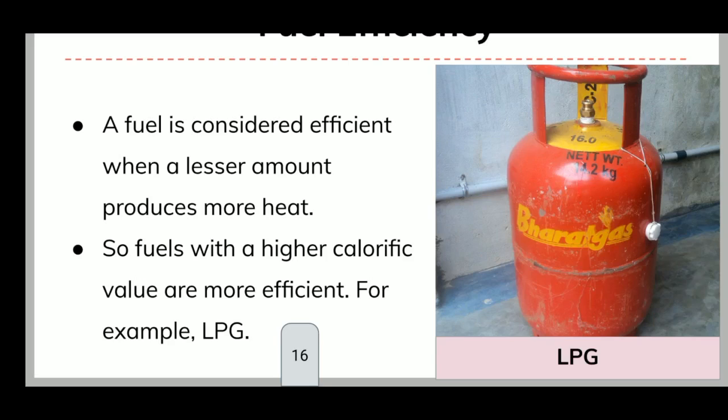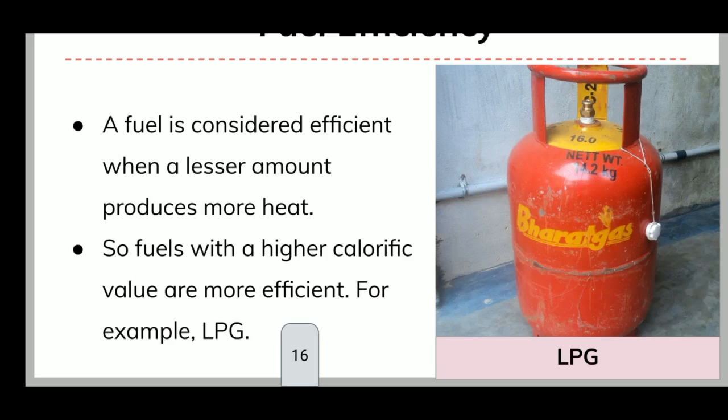So, calorific value is directly dependent upon the heat energy produced. If the calorific value is higher, then that fuel is called the best. For example, LPG. LPG has a higher calorific value than coal and wood.